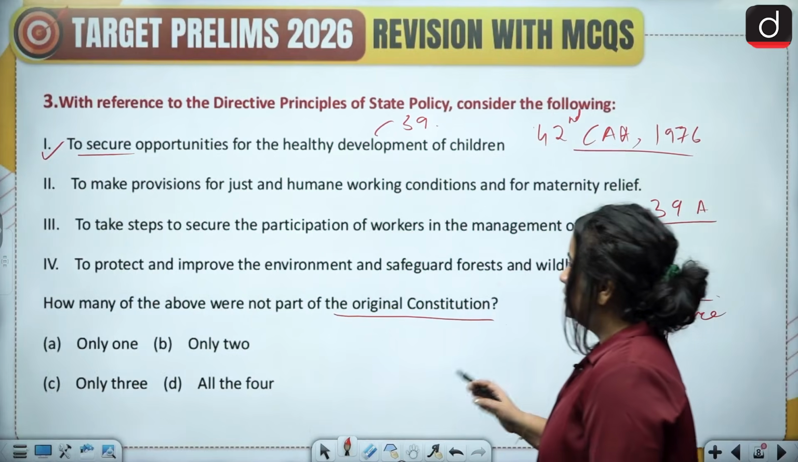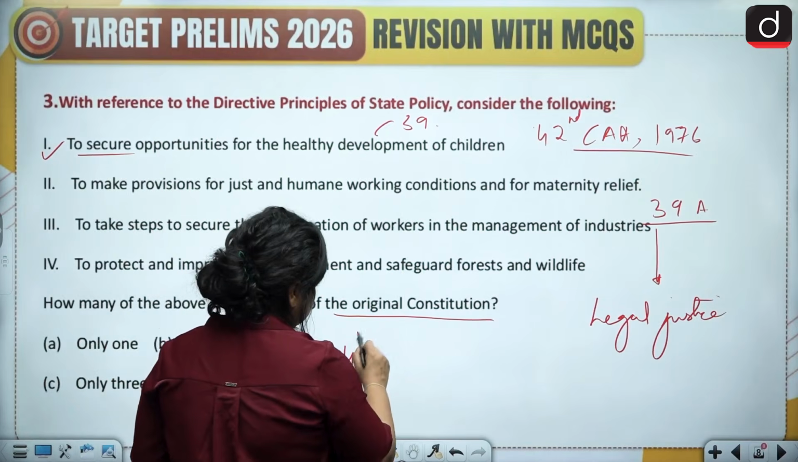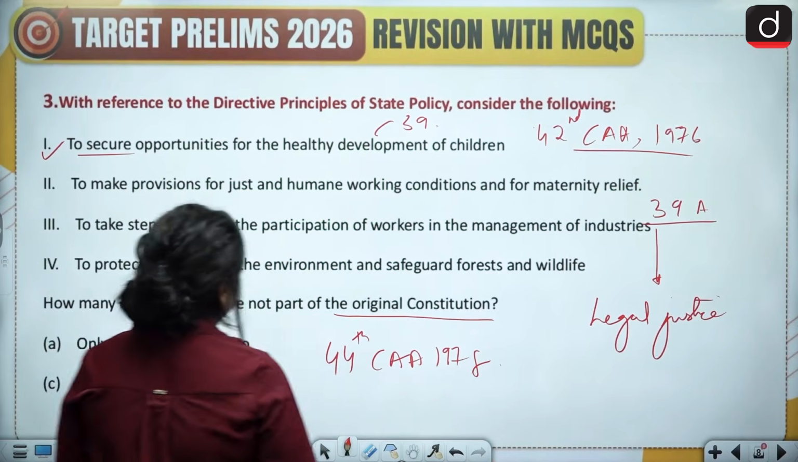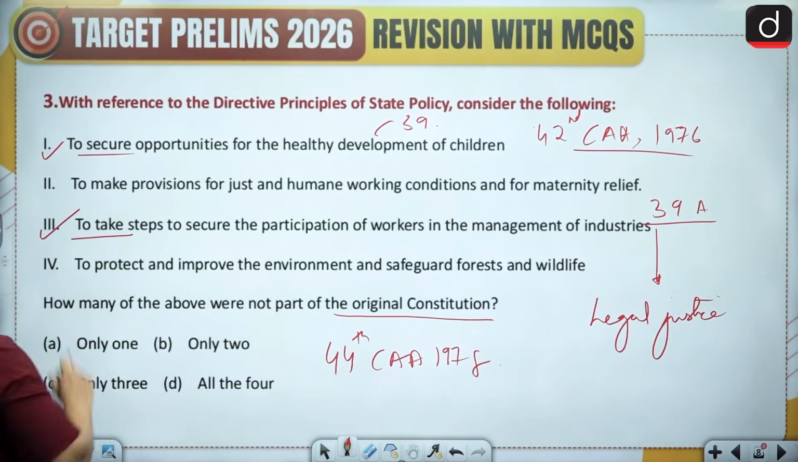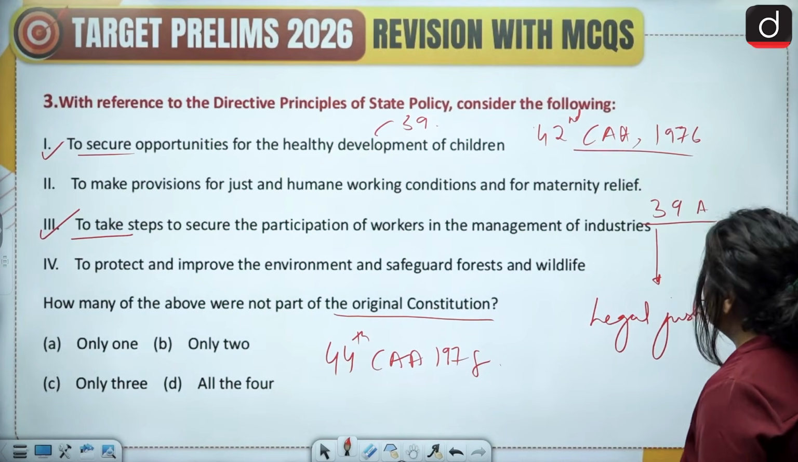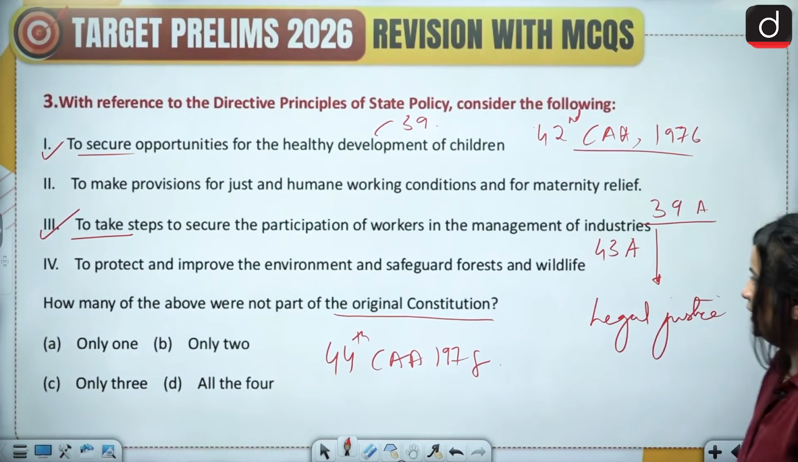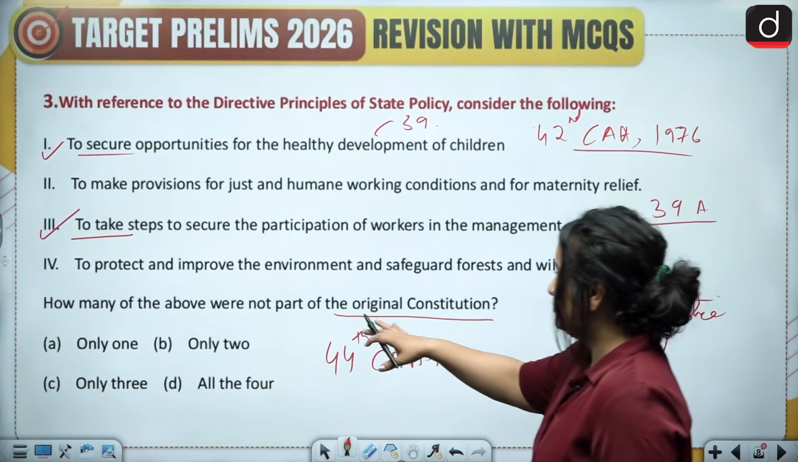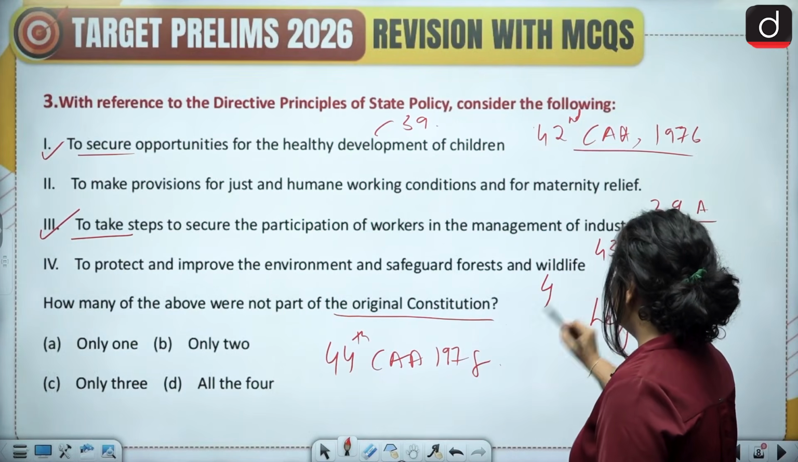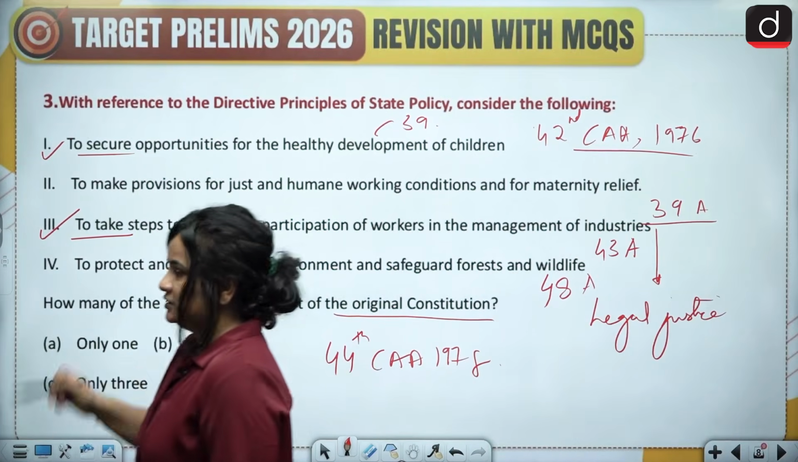Then the next constitutional amendment, which was the 44th Constitutional Amendment of 1978, added this one: to take steps to secure the participation of workers in the management of industries, and this was Article 43A. Then again, to protect and improve the environment and safeguard forests and wildlife was Article 48A. So this was also added later.